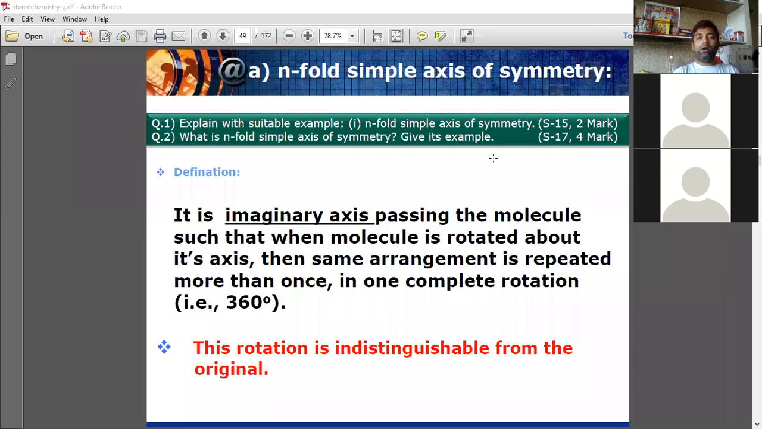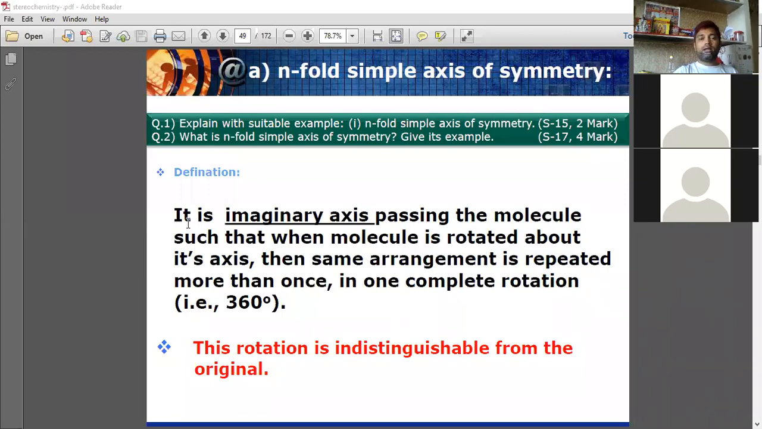Okay, n-fold simple axis of symmetry. It is an imaginary axis passing through the molecule such that when the molecule is rotated about its axis, suppose this is an axis, and it is rotated about this axis, then the same arrangement is repeated more than once in one complete rotation.